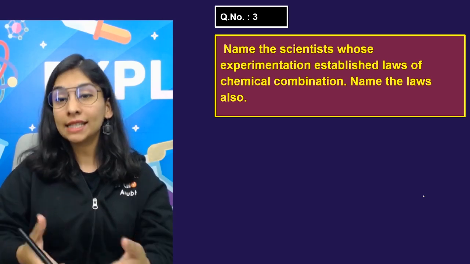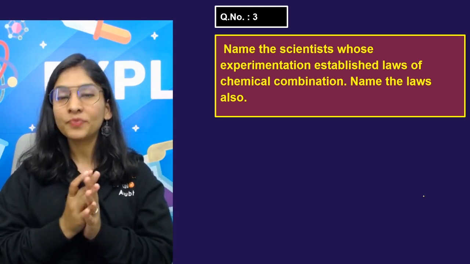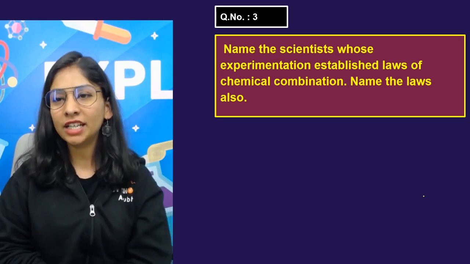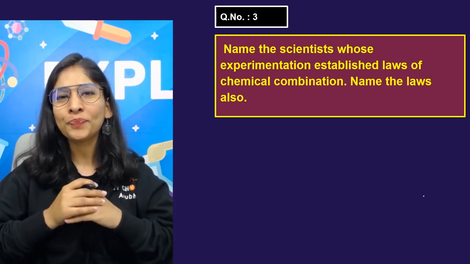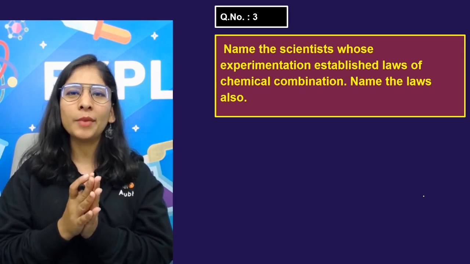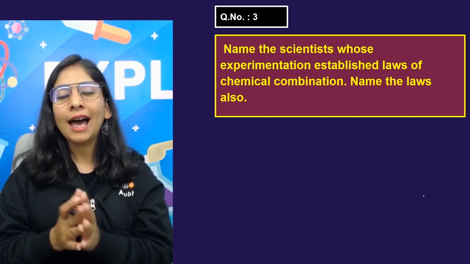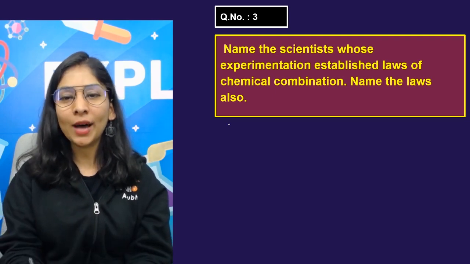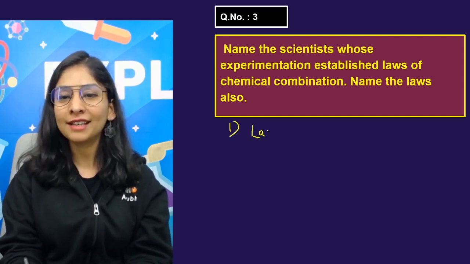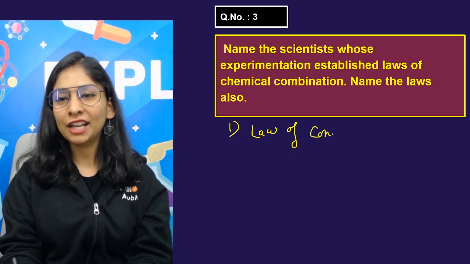Name the scientist whose experimentation established the law of chemical combination. Name the laws also. To be very honest, the laws of chemical combination generally number 5, and some are not part of your syllabus. One is the law of conservation of mass, that's there in your syllabus and you know that.